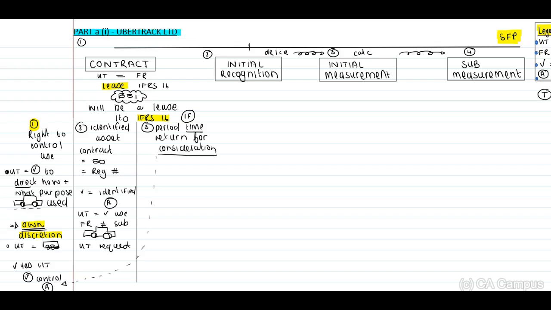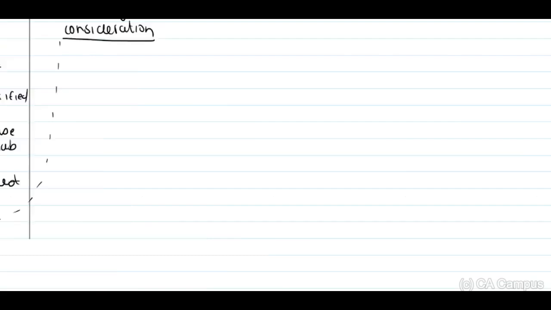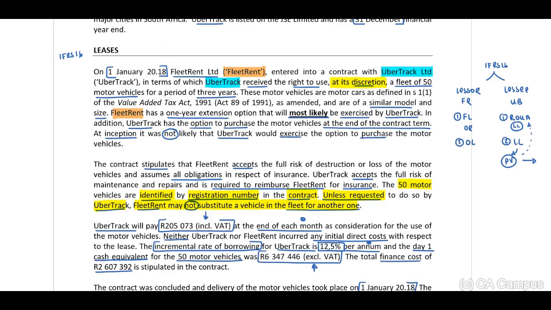Okay, period of time. Now, when we look at the scenario, they've indicated to us that this is for a period of 3 years. And then they indicate to us Fleet Rent has a 1-year extension option that will most likely be exercised by UberTrack. Therefore, based on this, we are able to identify that initially, yes, this is 3 years. But due to the fact that they will likely exercise that additional 1 year, our period will be 4 years.